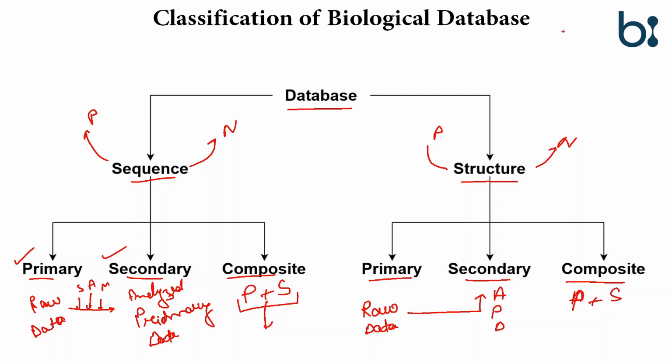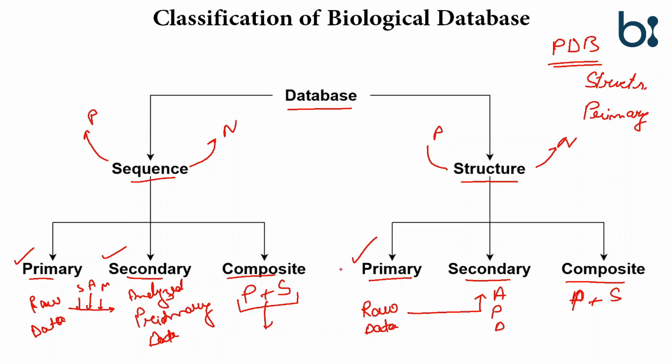So let's take an example of PDB, the Protein Data Bank. We know it has the structure of proteins, so it comes under structure. It has experimentally derived structures from X-ray crystallography and NMR, so it is primary. So how will the nomenclature of PDB be done?